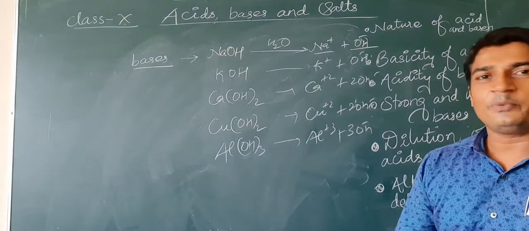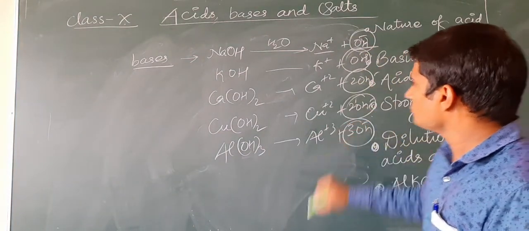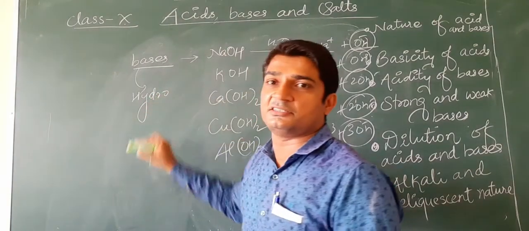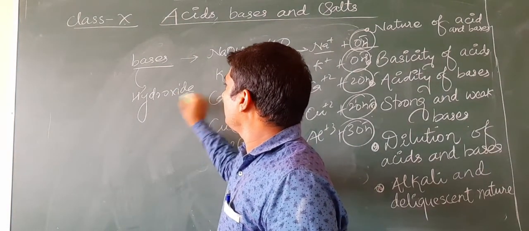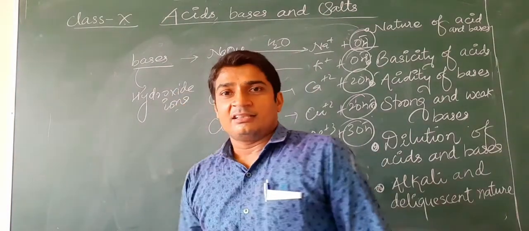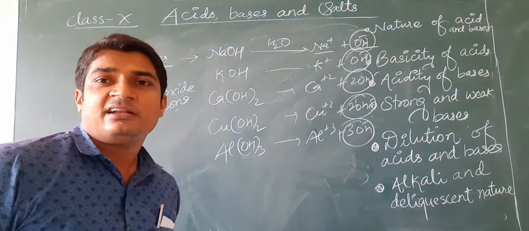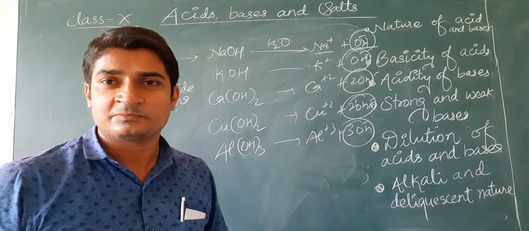So we can say all the bases, when they are allowed to dissociate in water, produce hydroxide ions, OH- ions. Okay, so we can say the chemical substances which give hydroxide ions in their aqueous solution are known as bases.